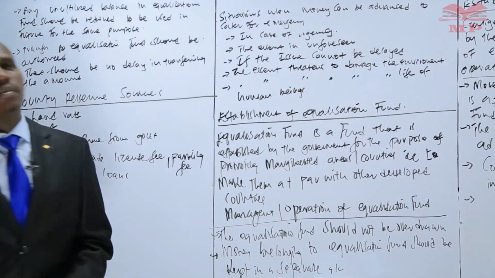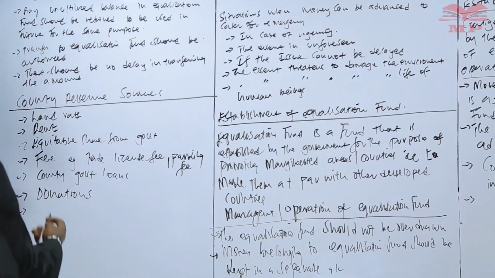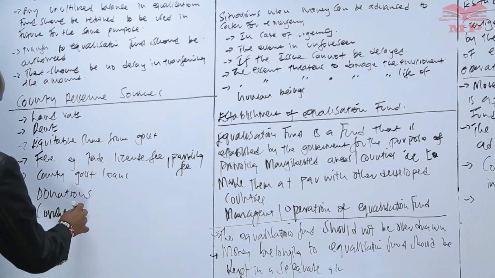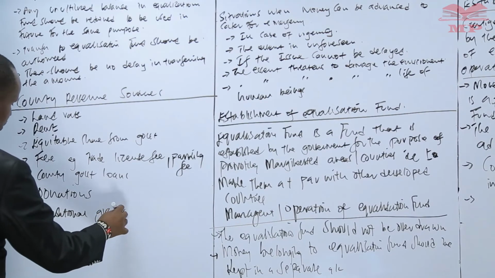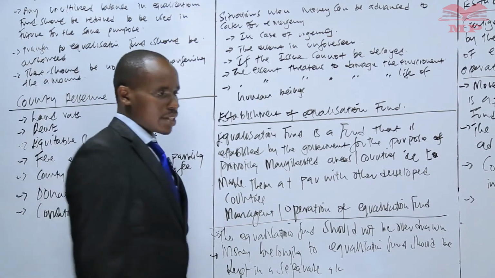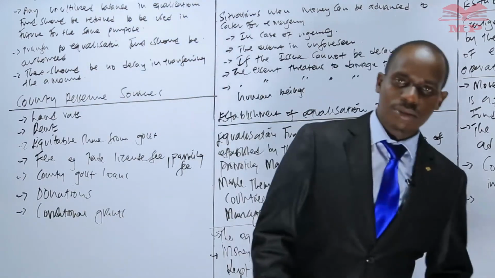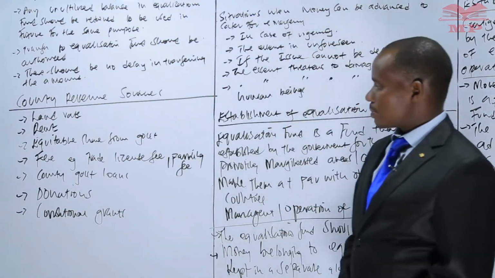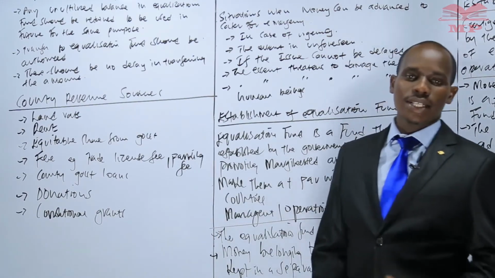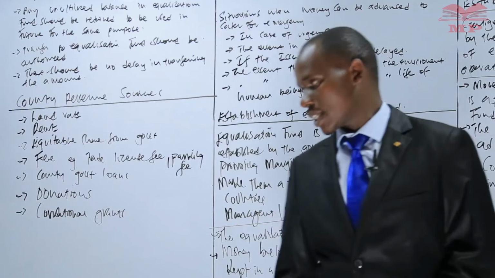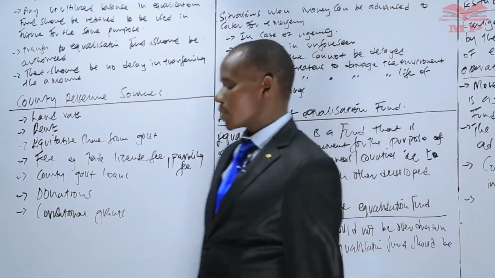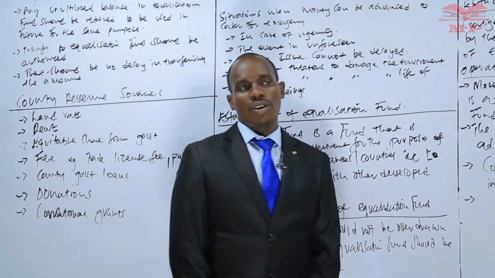We also have conditional grants. When we talk about conditional grants, it's just an extra allocation the county government can get from the national government. But we say primarily we get the equitable share. But you can also get an extra share from the national government, and that extra share we can refer to as conditional revenue.